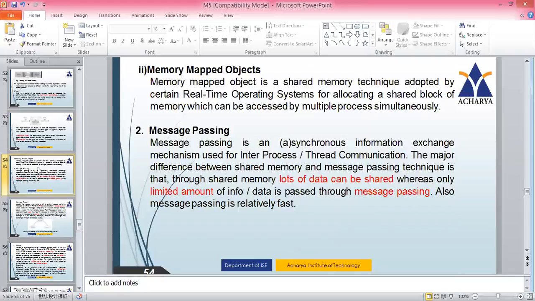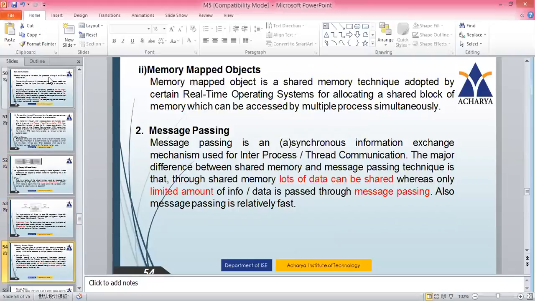Now let us go to the next category, that is memory mapped objects. Let me just brief it.